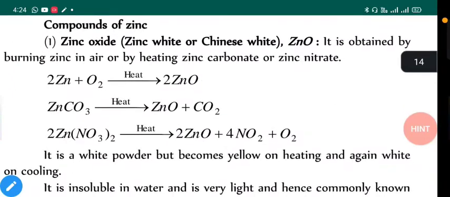Then we have compounds of zinc. First is zinc oxide. It is obtained by burning zinc in air or by heating zinc carbonate or zinc nitrate. So reactions are mentioned. With zinc carbonate it releases carbon dioxide gas, with zinc nitrate it releases NO2 gas.